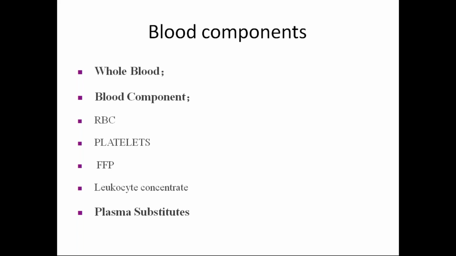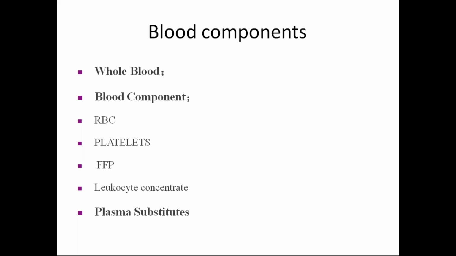This type of autologous blood transfusion is rarely done, because when the patient comes to our surgery, he must be having some pathology. Despite that pathology, we must take his own blood. So the hemoglobin level, the other component levels, and the immune system may be somewhat compromised in surgical patients. So this is rarely done.